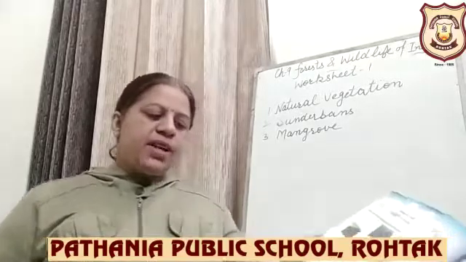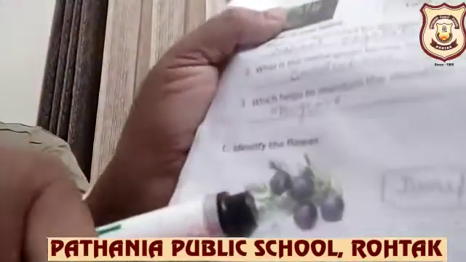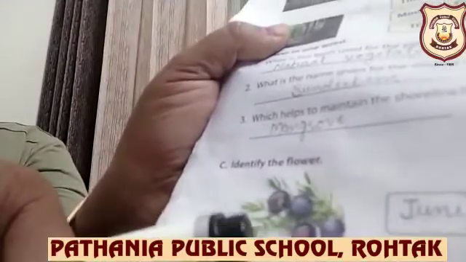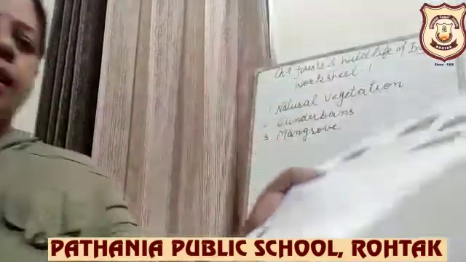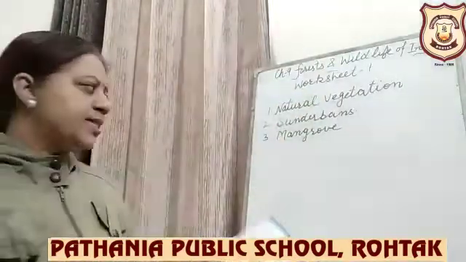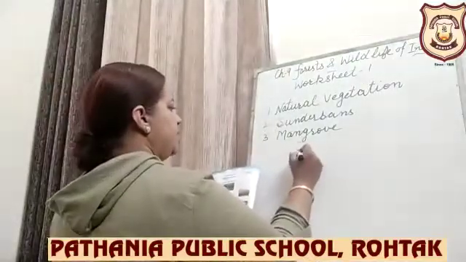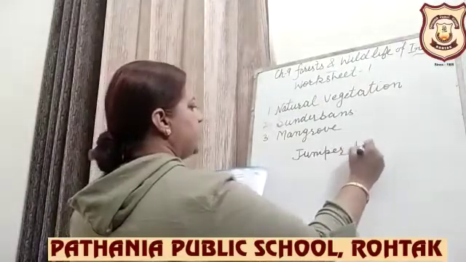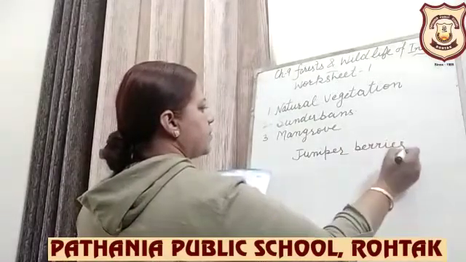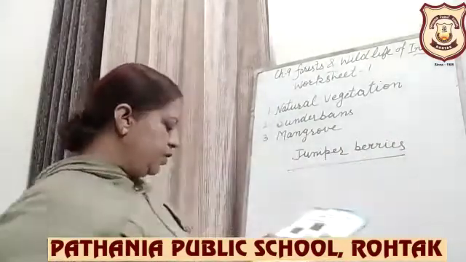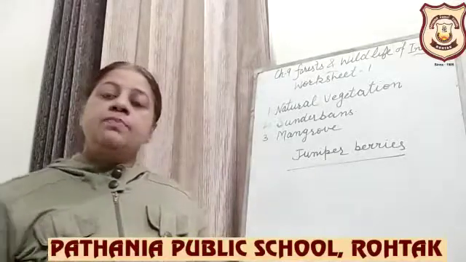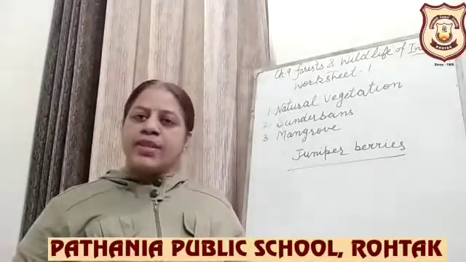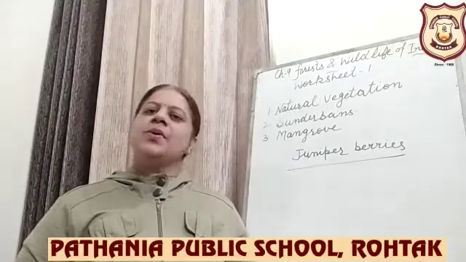Next is identify the flower. Here you can see a flower. Okay, you just identify. You just write the name. That is juniper berries. So answer is juniper berries. And you know, these berries are high in nutrients. Okay, so these are good for health.